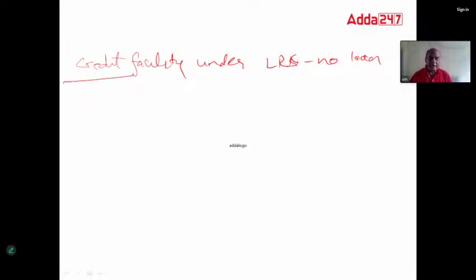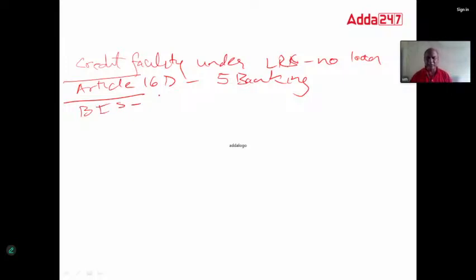Article 16D of UCP question was asked. That is for 5 banking days. Remember this answer, 5 banking days. Then the Bank for International Settlements, BIS. BIS is from which country? Switzerland, obviously. Everything is in Switzerland. So BIS is from Switzerland.